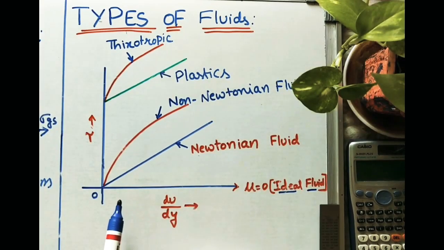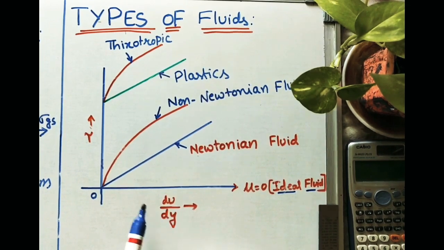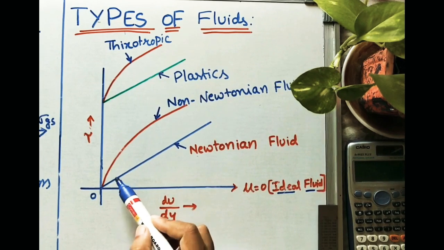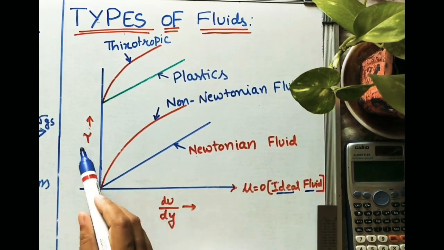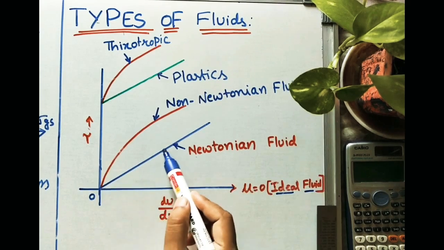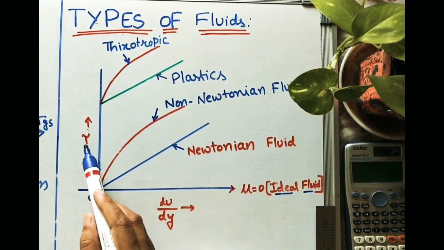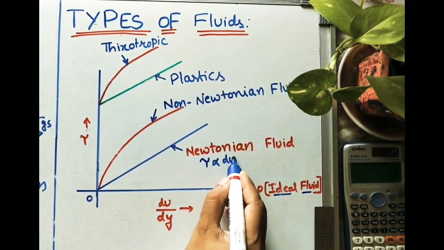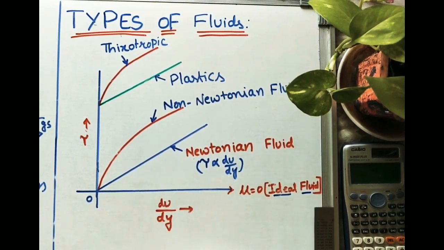If shear stress is proportional to shear strain, that is tau is proportional to du by dy, we will get one line because these two are in linear relation. Whatever fluids follow this relation, tau is proportional to du by dy, those fluids are called Newtonian fluids.